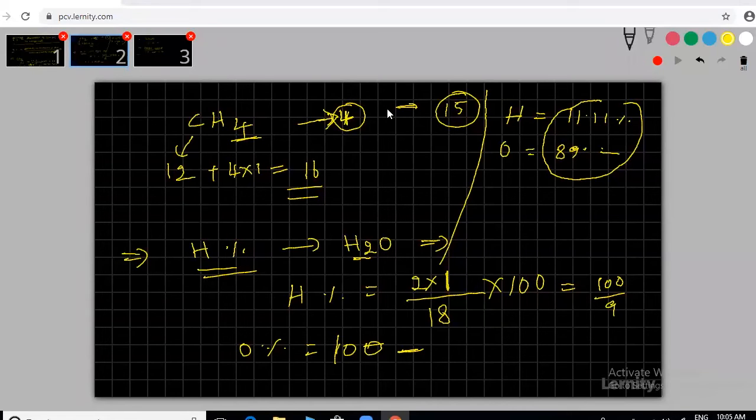I am going to do that step. So first we are finding percentages. Based on that, we are going to find the molecular or chemical formula. But nowadays, new technology is there, and based on that we find everything. You don't have to do all these calculations.